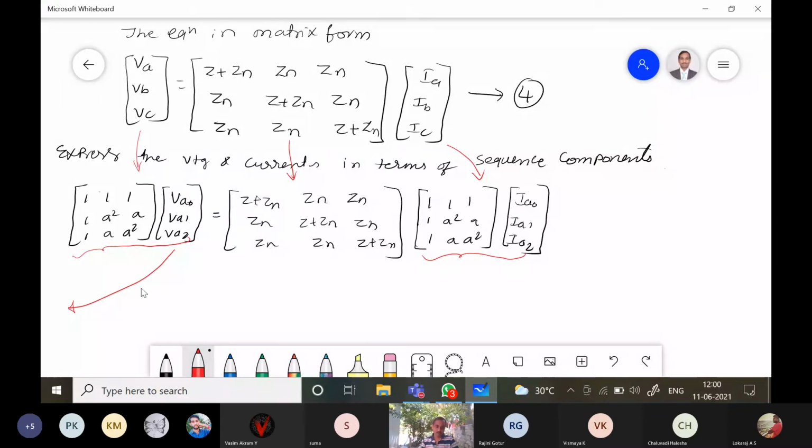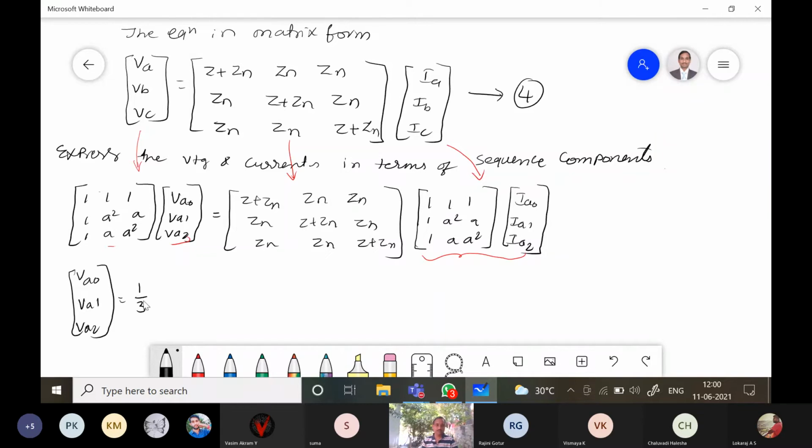Okay, so I will directly write the VA0, VA1 and VA2 values, taking VA0, VA1 and VA2 outside. So what happened to this matrix?